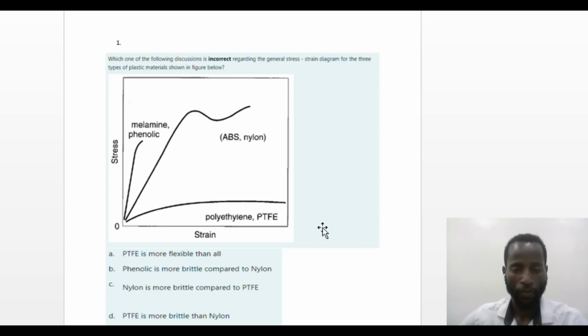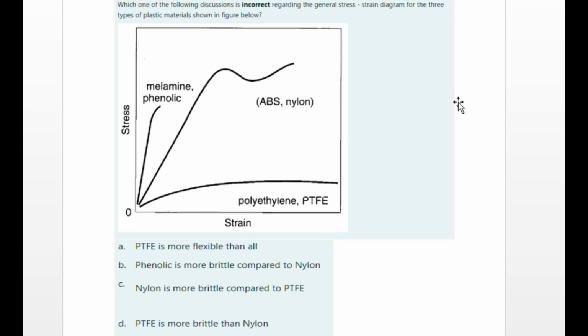The first question: which one of the following discussions is incorrect regarding the general stress strain diagram for the three types of plastic material shown in the figure below? Here we have three plastic materials: phenolic, nylon and polyethylene, and we have the stress strain diagram for these three plastic materials.